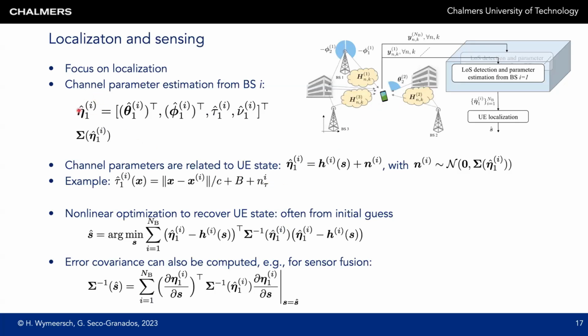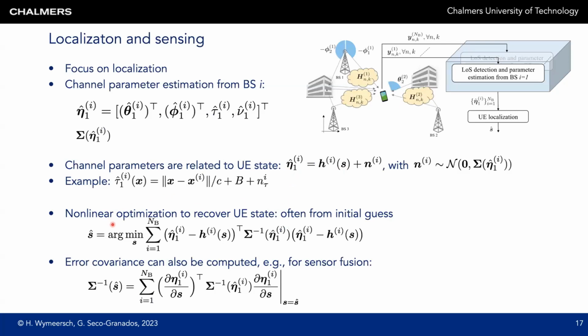The channel parameter estimates of the line of sight path from the ith base station are a function of the user state plus noise. And this function is nonlinear because it contains delays, the angles, and so forth, which are a nonlinear function of the user state. So as we've seen before, the delay, the time of arrival of the line of sight path with respect to the ith base station, is the distance to the ith base station over the speed of light plus the clock bias plus some noise.